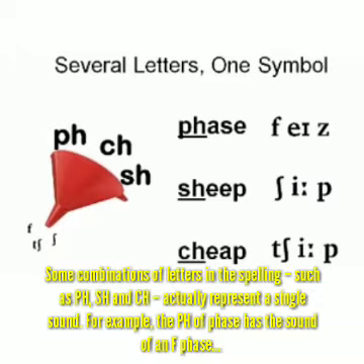For example, the PH of phase has the sound of an F.